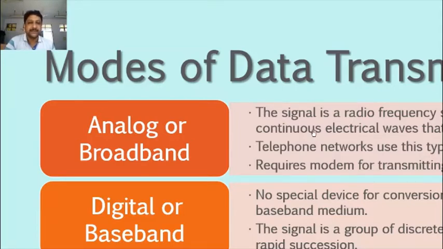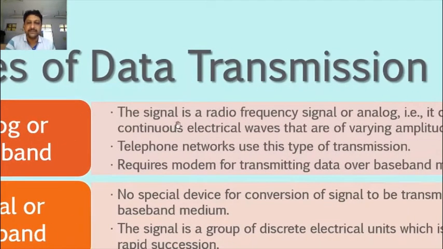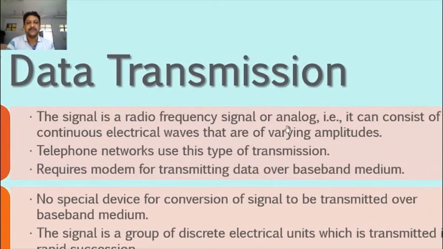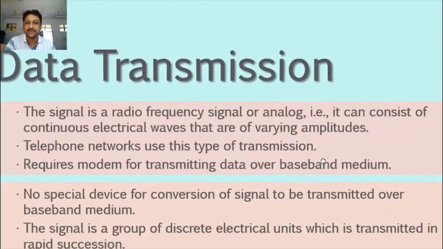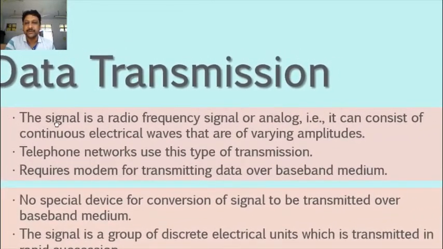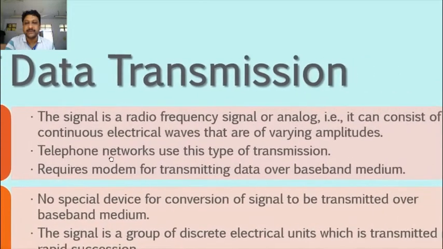The signal is a radio frequency signal, or analog. The tower or the mobile SIM provides analog communication. A radio frequency signal can consist of a continuous analog or broadband signal.